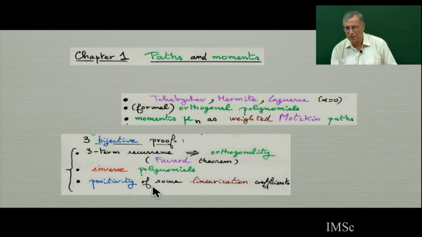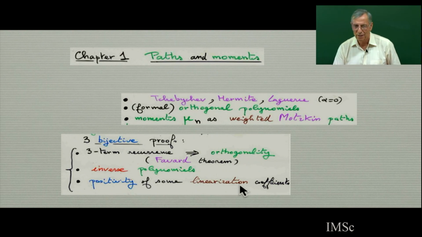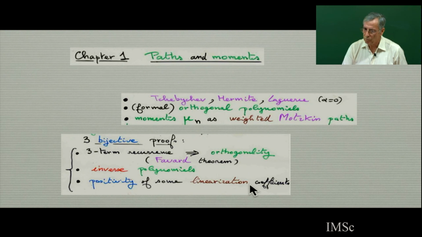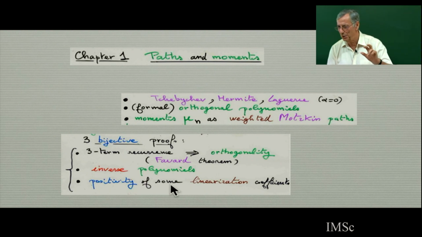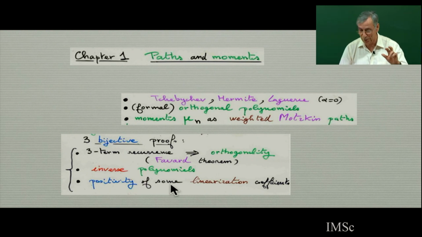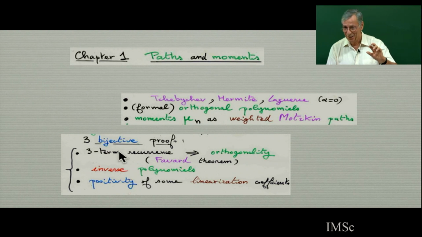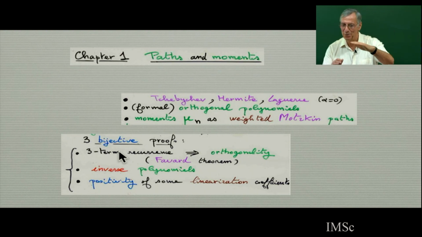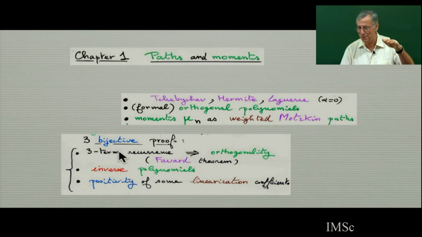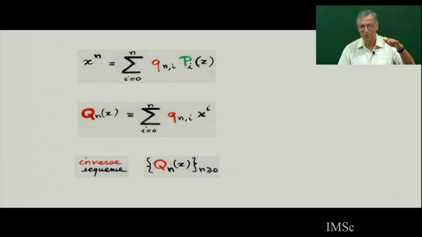And now also, there is another bijection. We will prove in this chapter the positivity of some linearization coefficient. And what is interesting is this is totally different theorem from the classical point of view of analysis, but from the bijective point of view, the bijection is almost the same. This is what I called last year the essence of the bijection. I have 3 different bijections, but the same essence, very close together, and I will give you a flavor of this essence of this bijection.